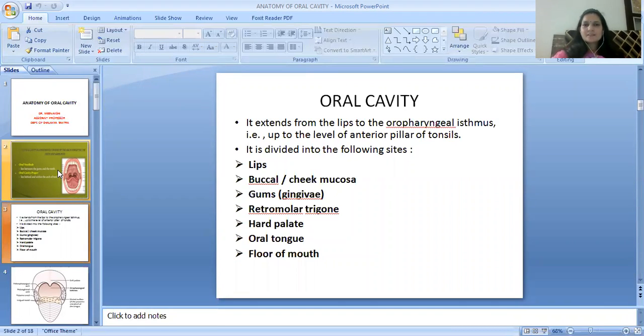The oral cavity extends from the lips to the oropharyngeal isthmus, that is, up to the level of the anterior pillar of tonsils. It is divided into the following sites: lips, buccal cheek mucosa, gums, retromolar trigone, hard palate, oral tongue, floor of mouth.